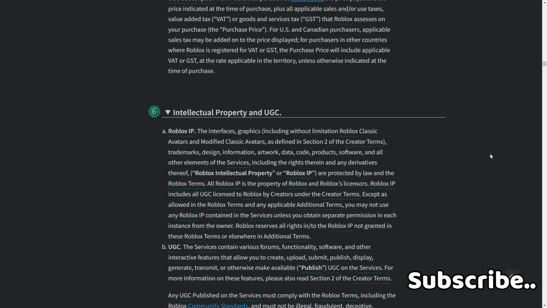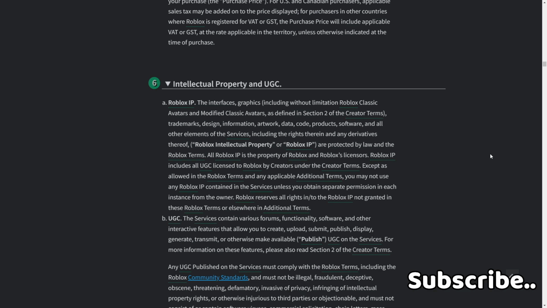Intellectual property and UGC. A. Roblox IP. The interfaces, graphics, including without limitation Roblox classic avatars and modified classic avatars as defined in Section 2 of the Creator Terms, trademarks, design, information, artwork, data, code, products, and software, and all other elements of the services, including the rights therein and any derivatives thereof, are Roblox's intellectual property, or Roblox IP.